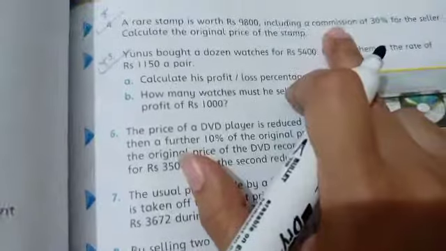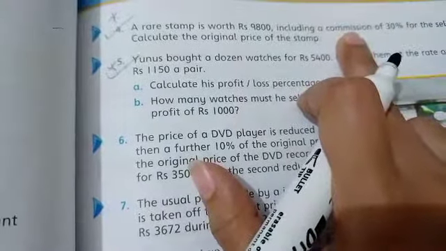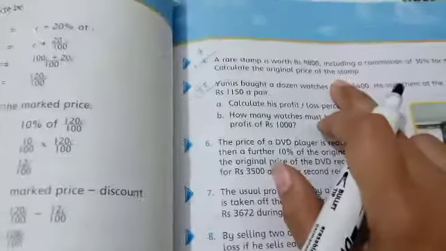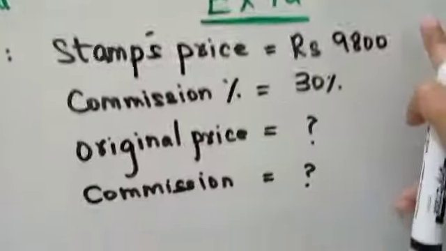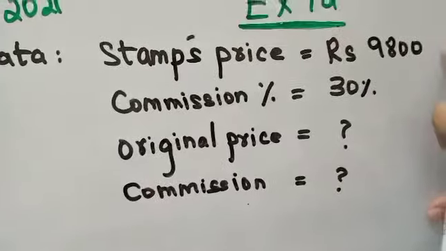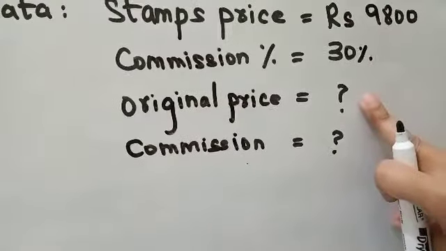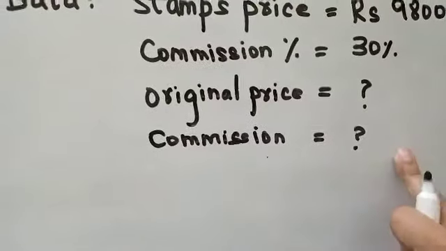So commission of 30% for the seller. Calculate the original price of the stamp. Now again I will make the data. Stamp price is given to me 9,800. Commission percentage is given to me 30%. Original price question mark, commission amount question mark.